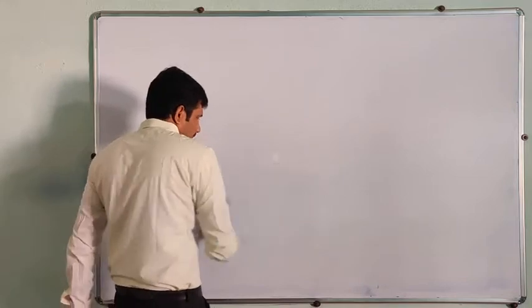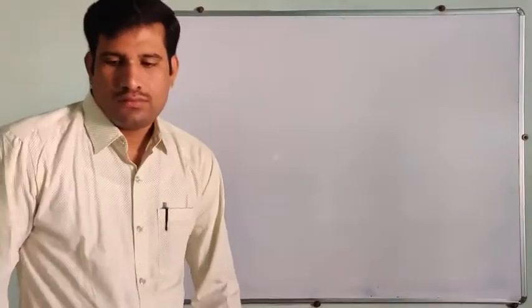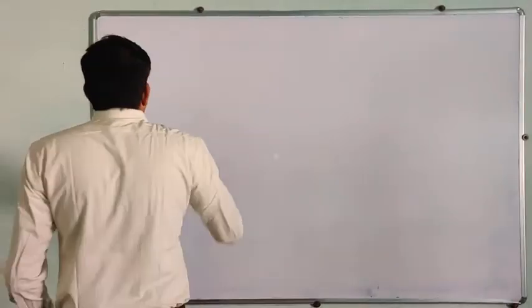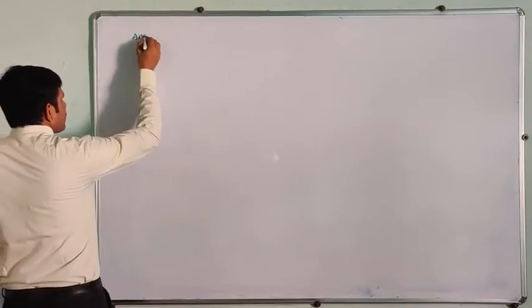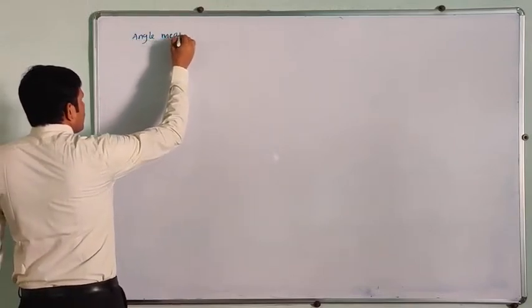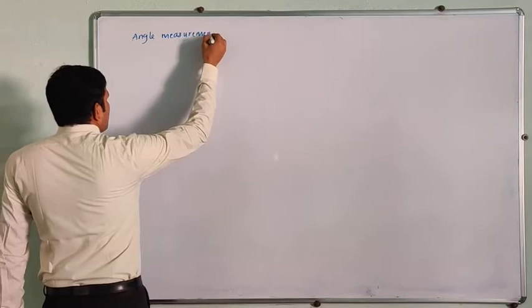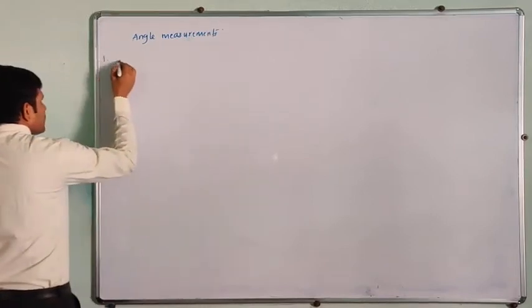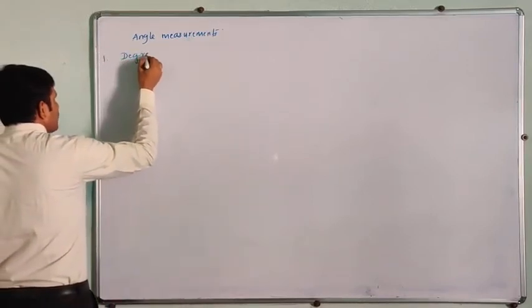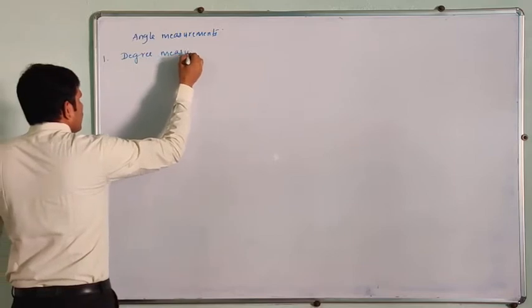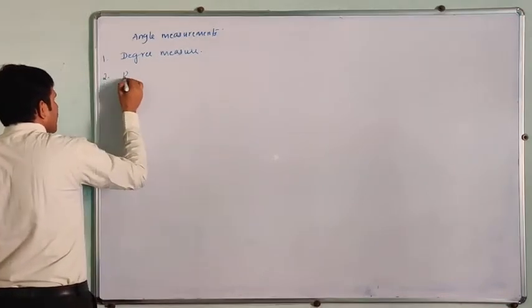Angle measurements. So first one is degree measure, second one is radian measure.